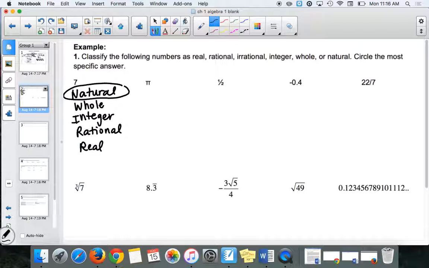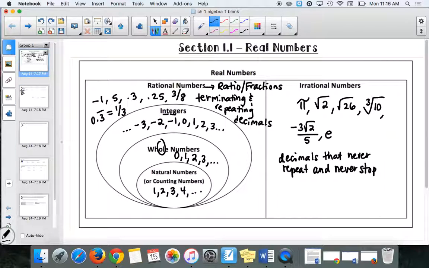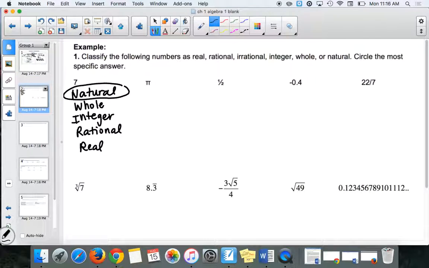All right, pi. So what do we think? Looking at our Venn diagram, pi is an irrational number. All of these numbers that we have also have one more thing. What's the last one? Irrational and a real number. Yep, exactly. So irrational and real. All right, see if you guys can try the next one.